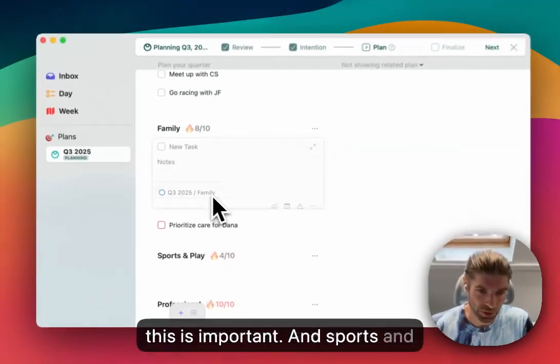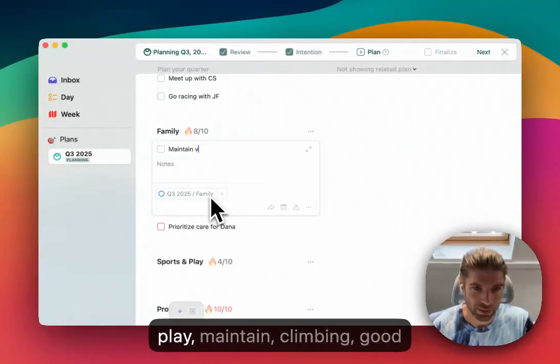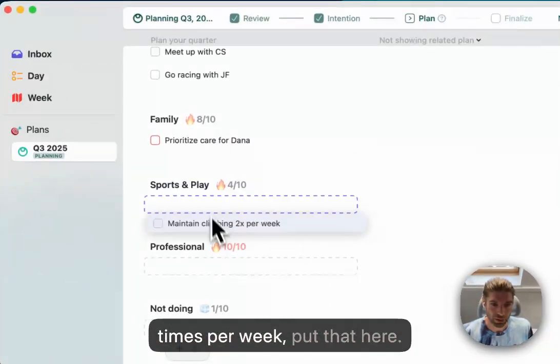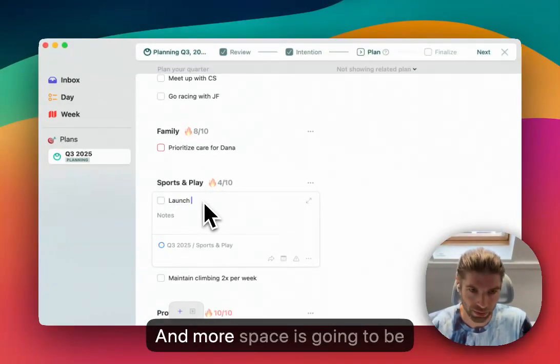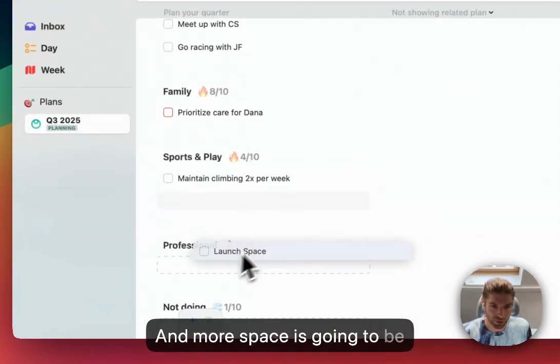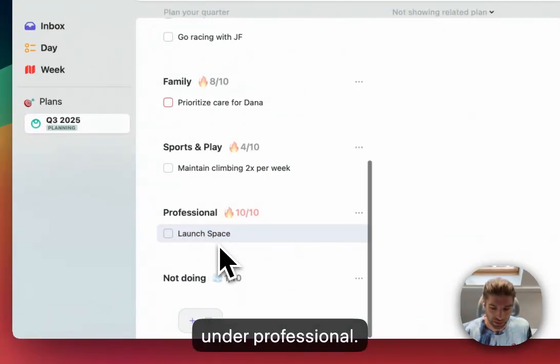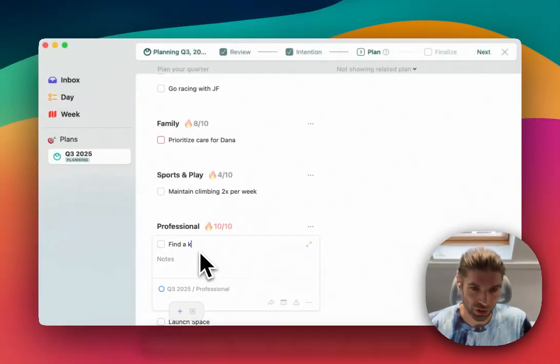Then, sports and play, maintain climbing 2 times per week. Put that here. And launch Space is going to be under professional. Also, find a job.